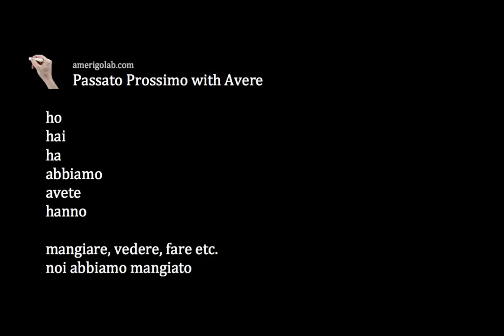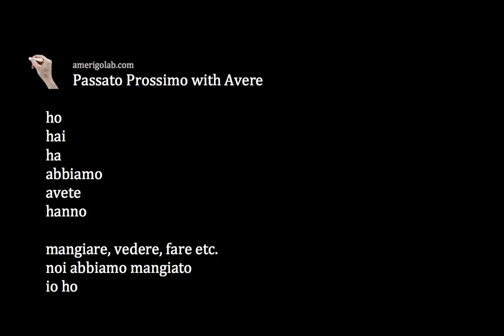I saw Giulio yesterday. I saw Giulio. In this case, we are in front of the verb vedere. So I saw who. That tells you that the verb vedere, to see, is a transitive verb. So you know that you must use the verb avere as an auxiliary. So I saw, so io, and then you must take the auxiliary avere and select the correct form for io, and then you take vedere.